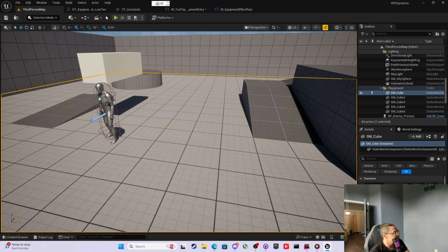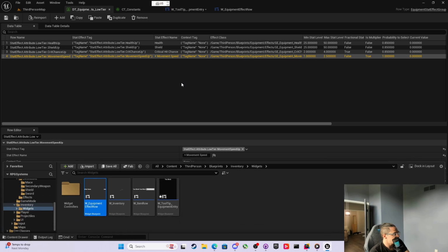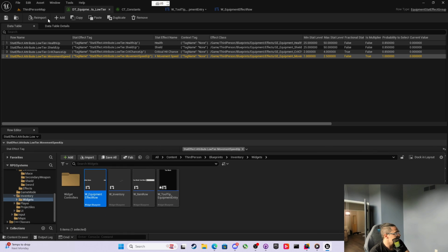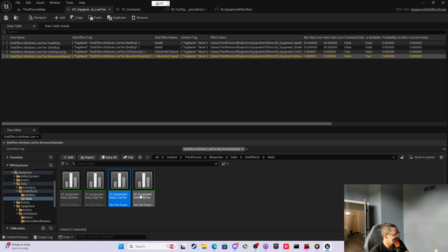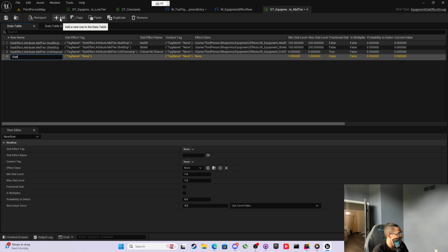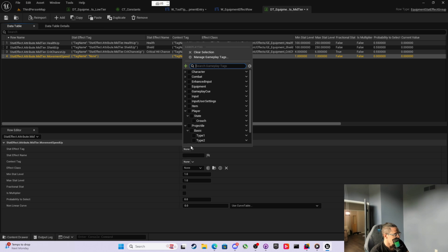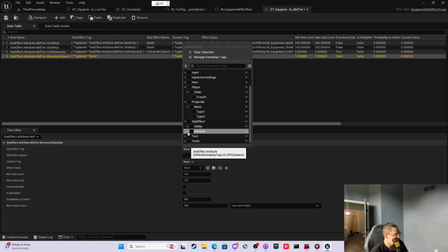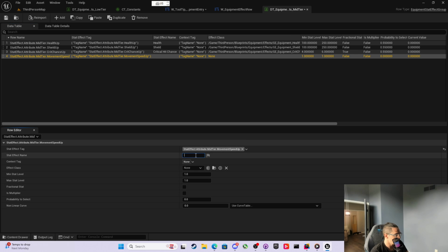So now all we have to do is come in here on the low tier. Well, let's see, where's our stat effects? Well, the mid tier, right? We can add one. We can add stat effects dot attribute dot mid tier dot movement speed up. And we could do attribute mid tier plus movement speed.